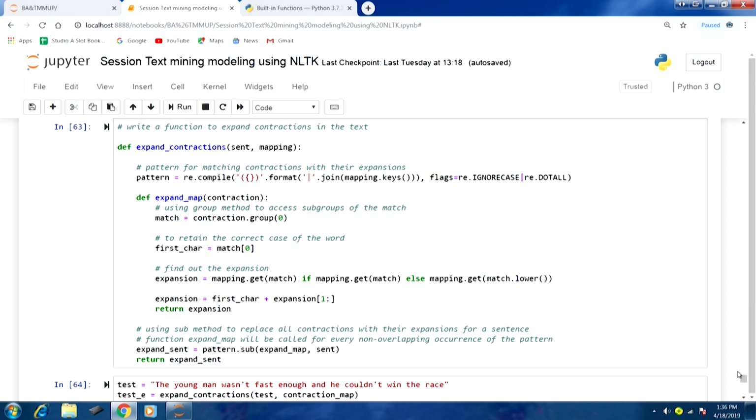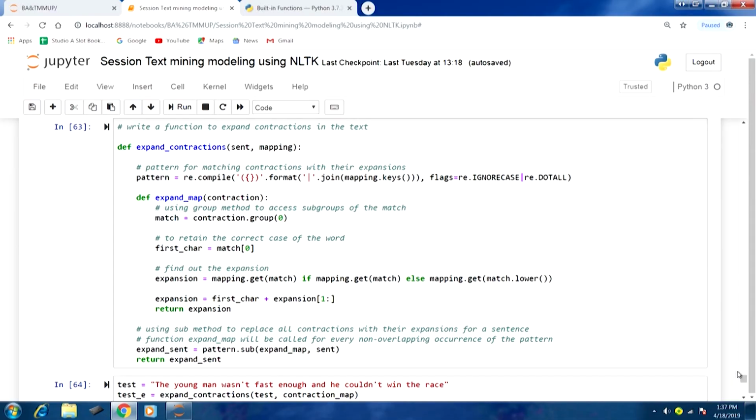So let us say we have contraction.group(0), so the first match we will get. Then the next thing we are doing is storing the first character, because we would like to retain the correct case of the word. So for that purpose we would like to store match[0] here. Then the next thing is the core thing of this function, finding the expansion. That means, based on the given contraction that we are passing, we would like to find the expansion.